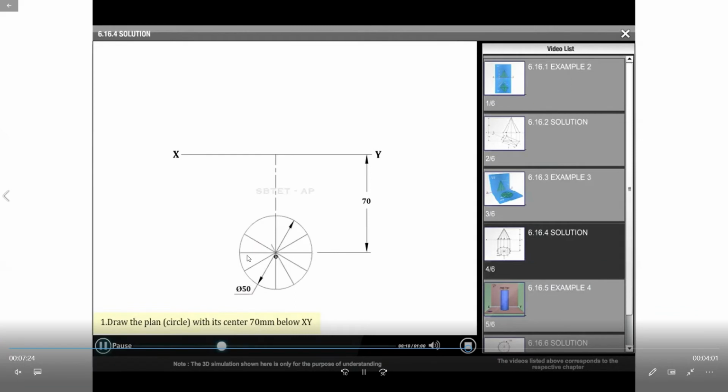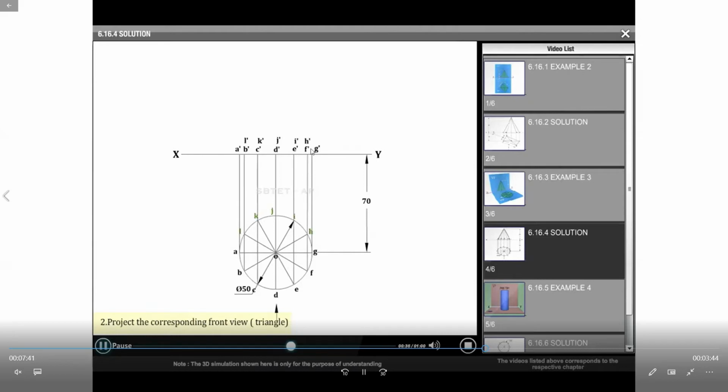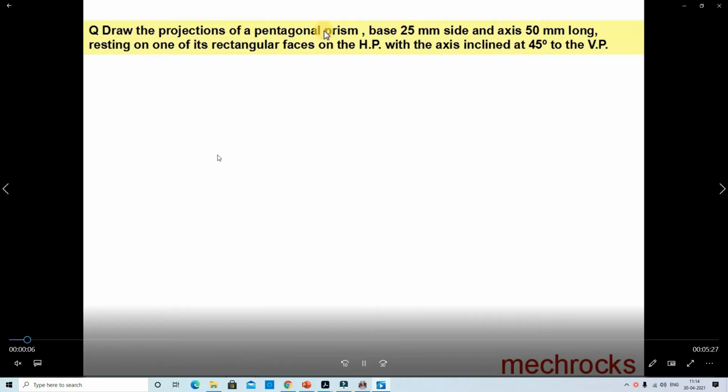Okay, in this way first we draw the circle. In front of VP the axis distance is 70 mm, that's why 70 mm here. This is projected to the corresponding front view. These are the lines we extend up to the reference line. The axis distance is 70 mm, so we mark the 70 mm point O, the apex point, and join the slant sides to all points. This is the cone. Inclination to one plane, simple problem.